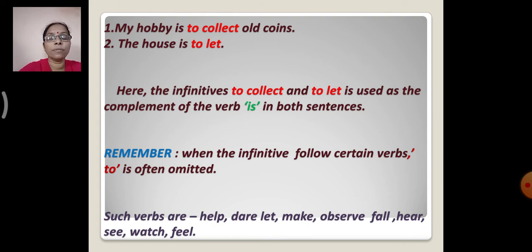So when such verbs are used, the infinitive with to is not required. It is omitted.